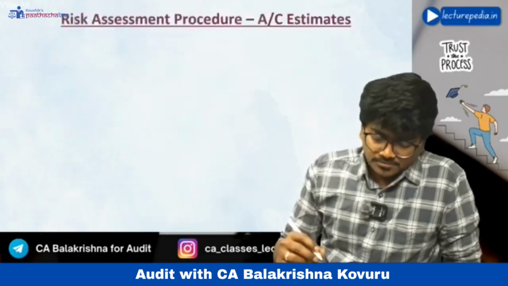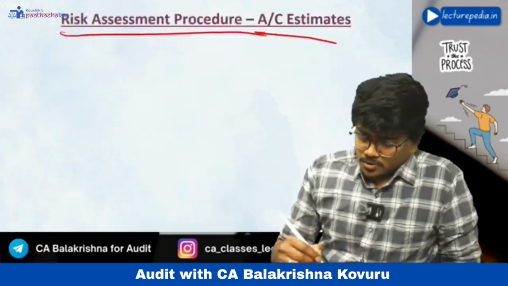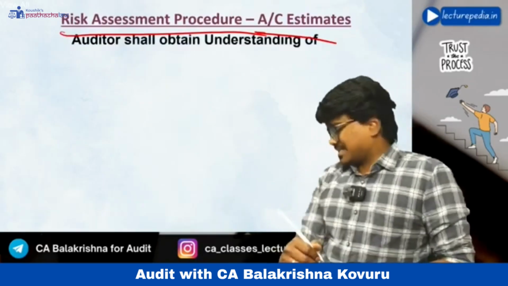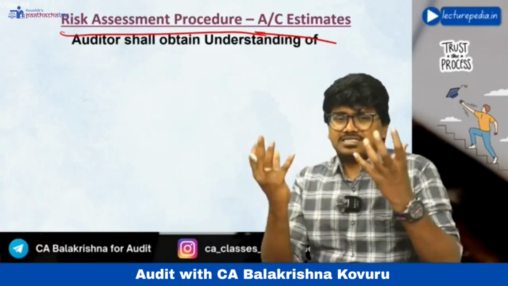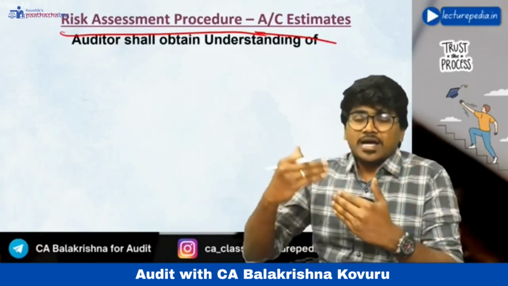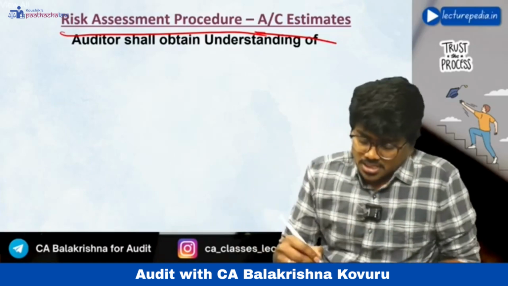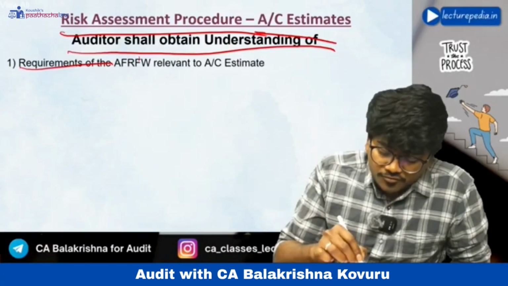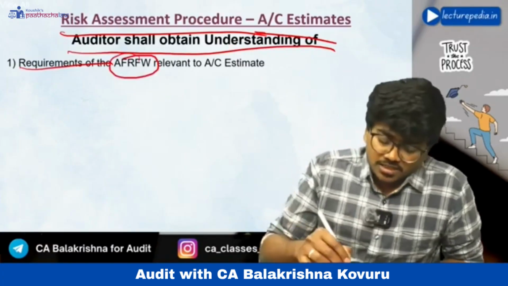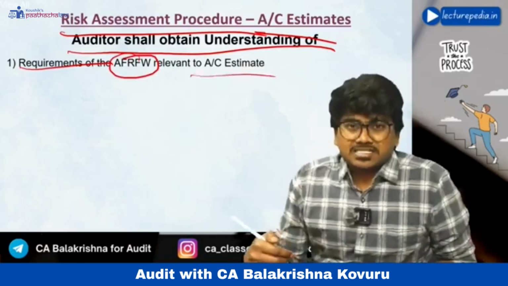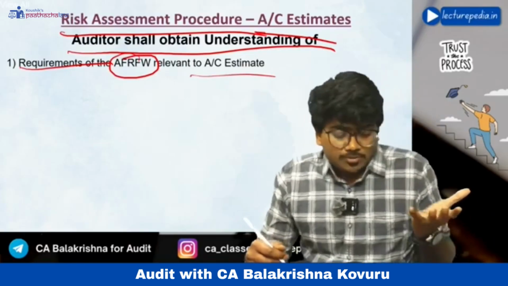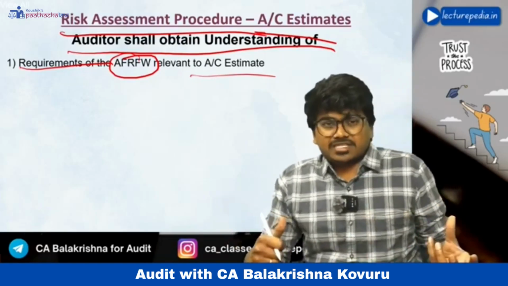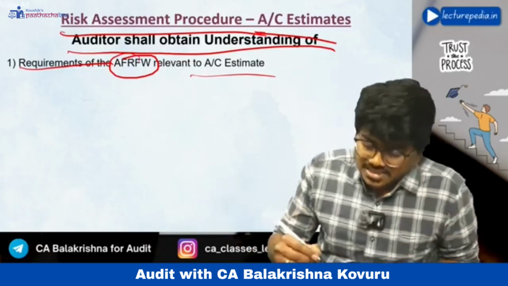Next, risk assessment procedures with respect to accounting estimates. See, the auditor shall perform certain risk assessment procedures. Basically, risk assessment procedure involves understanding the item and also inquiring with management with respect to various aspects. If you see here, the auditor shall obtain an understanding of the following. What is the requirement of the applicable financial reporting framework relevant to the accounting estimate? Okay, how the applicable financial reporting framework is asking to value the accounting estimate, whether it has given any method. The auditor needs to understand it.